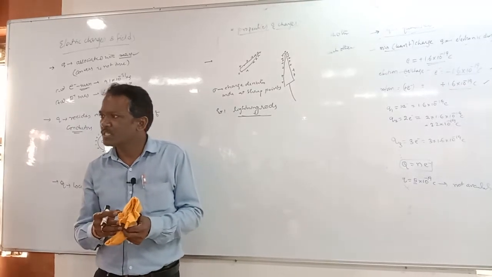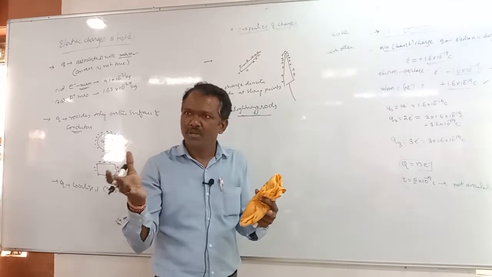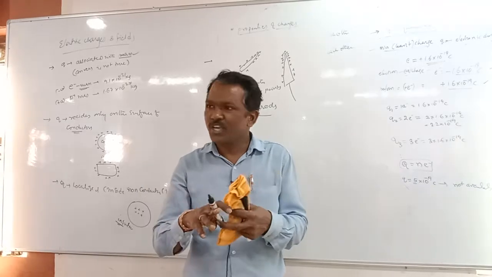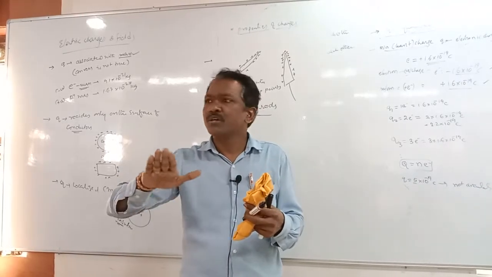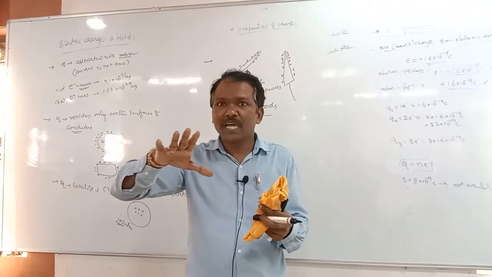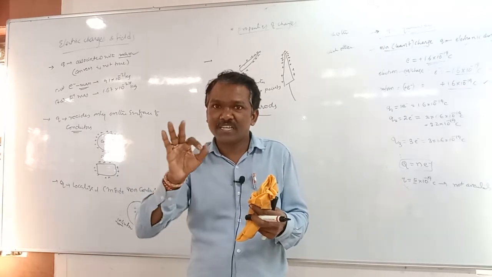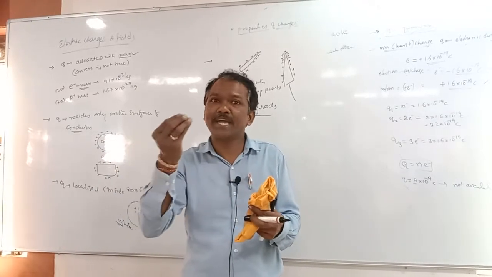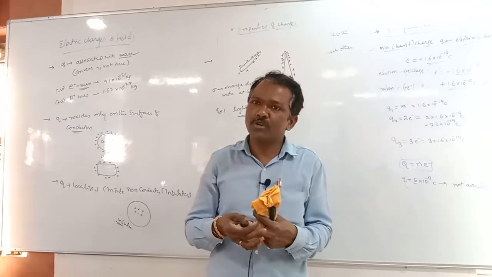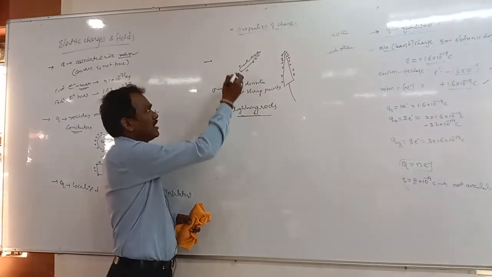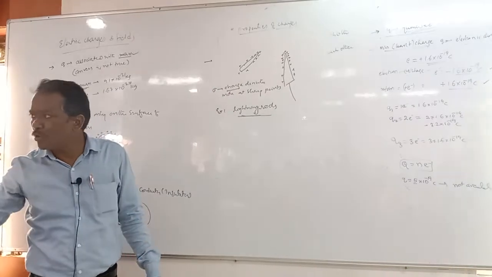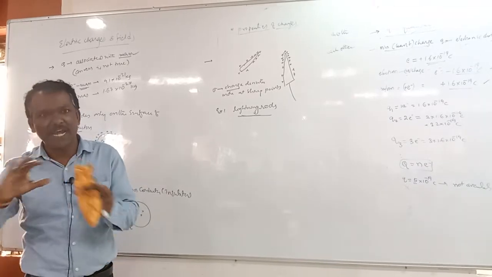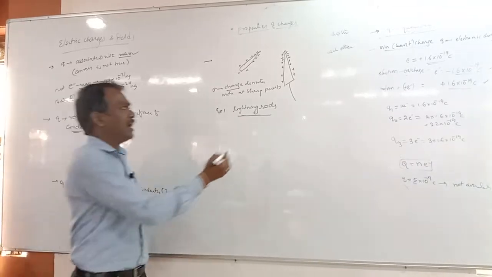Suppose a tape recorder or computer or UPS, whatever it is, which is running, if you touch on the surface, you do not feel a shock. If you touch at the edges, corners, you may feel that mild shock. So we can observe that the charge density is more at sharp points when compared with the flattened surface. Okay, and what are the lightning rods?